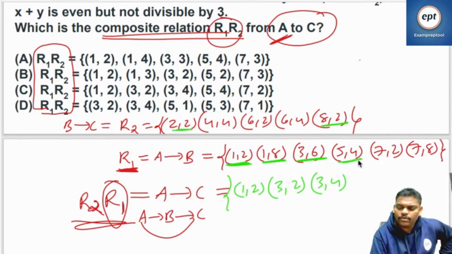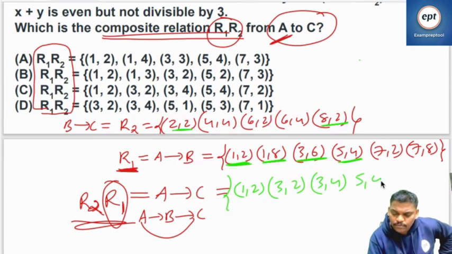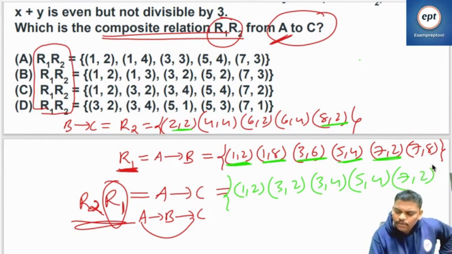Next one, 5, 4. Starting with 4, anyone? Yes, 5, 4 and 4, 4. 4 and 4 cancel. So 5, 4. Only one person, we done it. Next one, 7, 2. Starting with 2, only one person. 2 and 2 cancel. So 7, 2. Next one, 7, 8. Starting with 8, anyone? Yes. 7, 8 and 8, 2. 8 and 8 cancel. So 7, 2 already there.